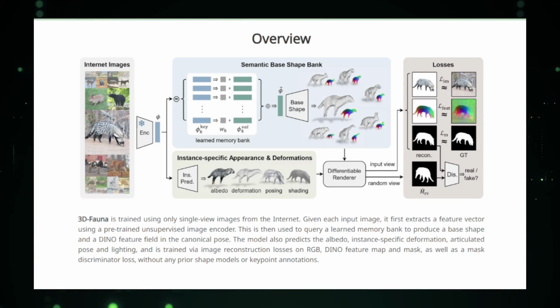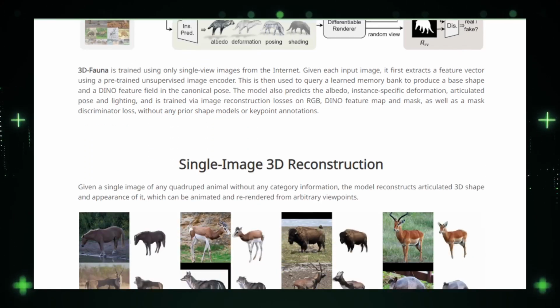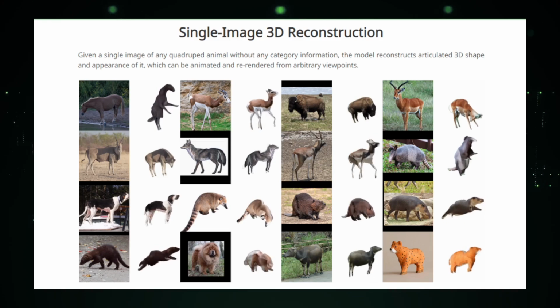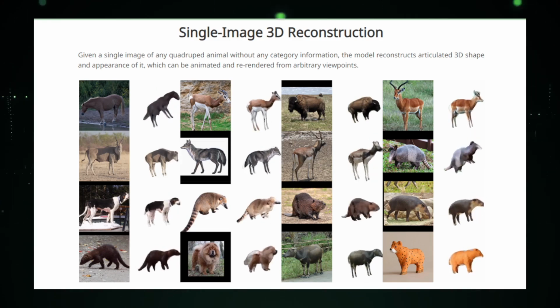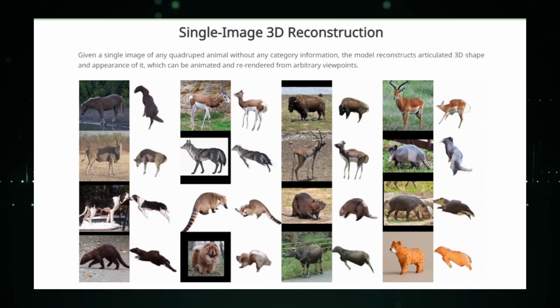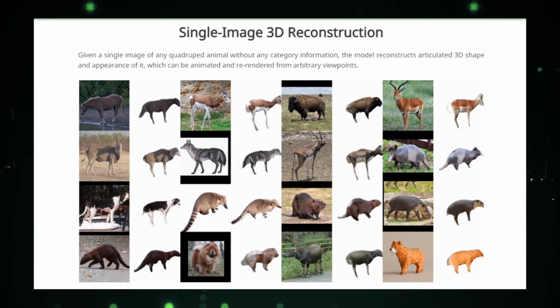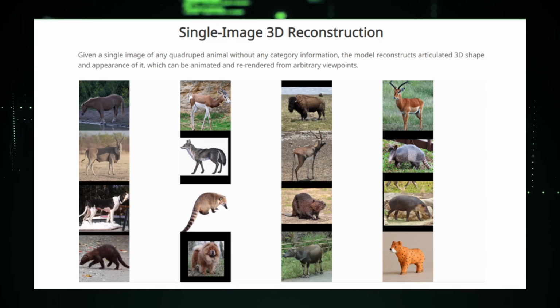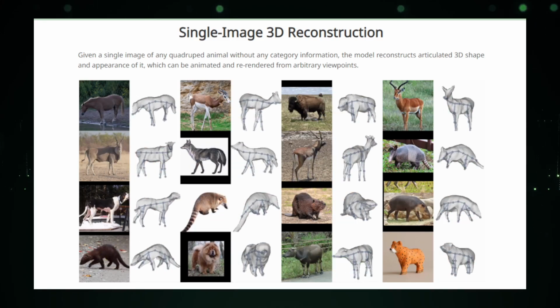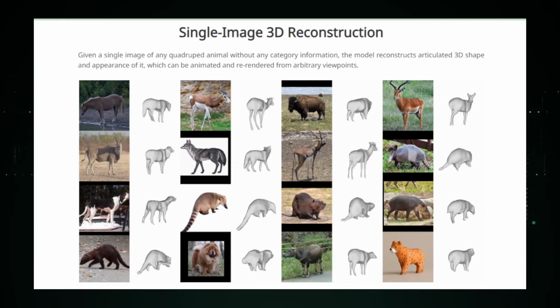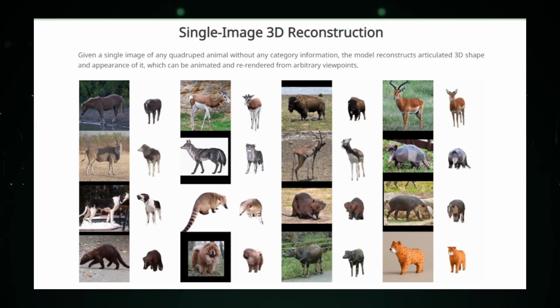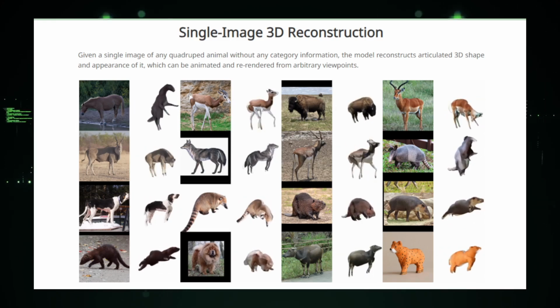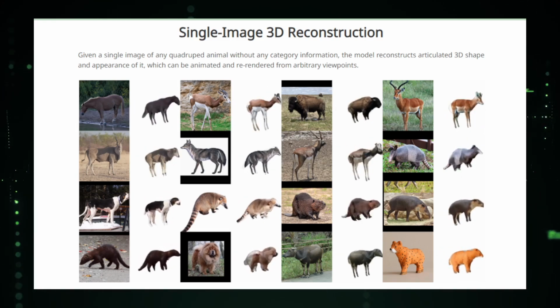What sets 3D Fauna apart is its unique image encoding process, which extracts essential features from a 2D image, and the innovative use of a Dino feature field, capturing the intricate details of an animal's shape, color, pose, and even lighting effects. Imagine animating a picture of your pet into a 3D model that moves just like the real thing, or reconstructing extinct animals for educational purposes. The possibilities with 3D Fauna are as boundless as the animal kingdom itself.